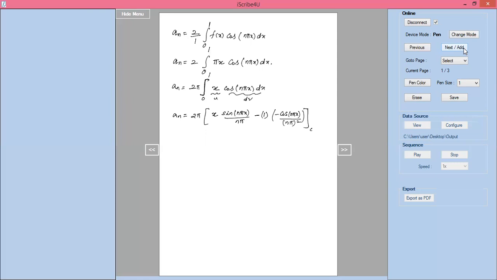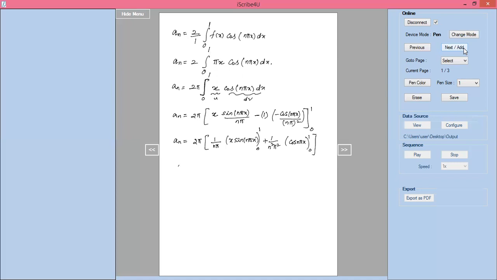Limit should be 0 to 1. Now I will write a_n equal to 2 pi into, I will write 1 by n pi into x into sin n pi x, limit should be 0 to 1, plus 1 divided by n square into pi square. I will write this one should be cos n pi x, limit should be 0 to 1.